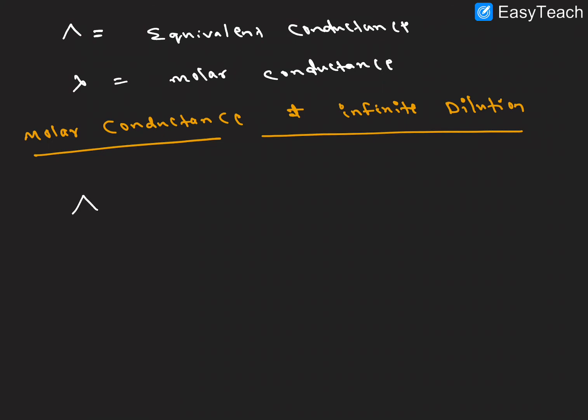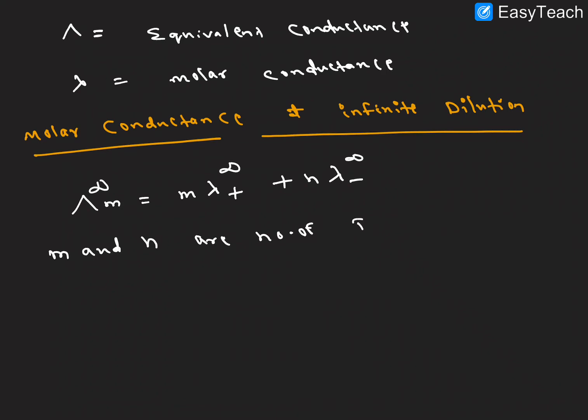The general formula for molar conductance at infinite dilution is equal to m times lambda infinity of the cation, plus n times lambda infinity of the anion. What are m and n? m and n are the number of ions formed.